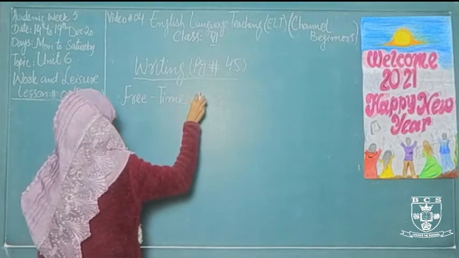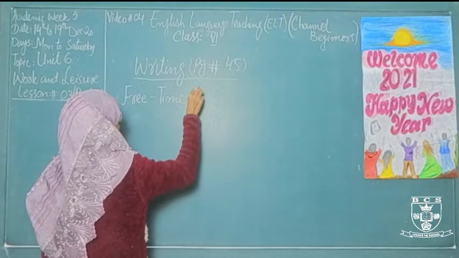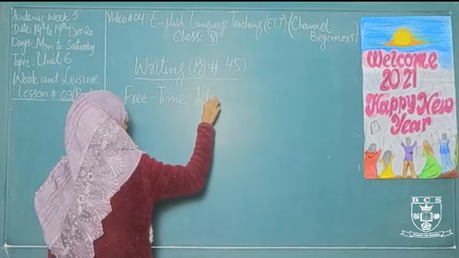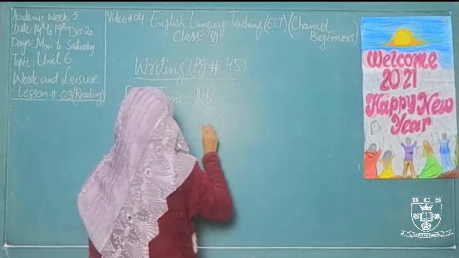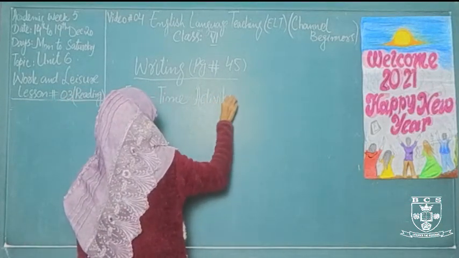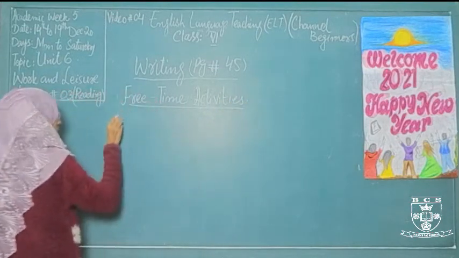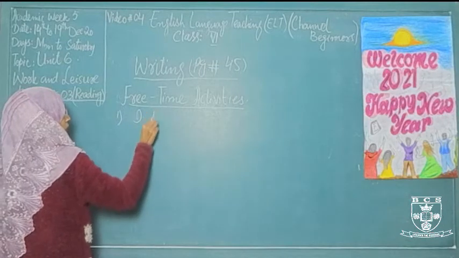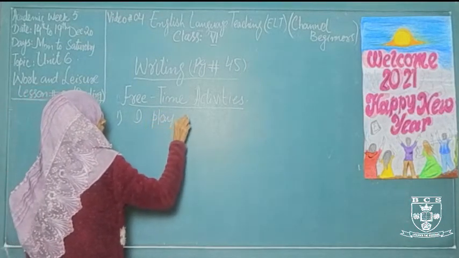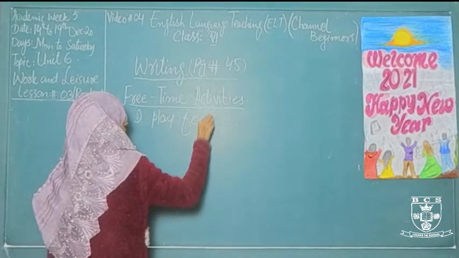This is the option in your applicant form, and you will have to fill it. How would you write? The first is, I play football.